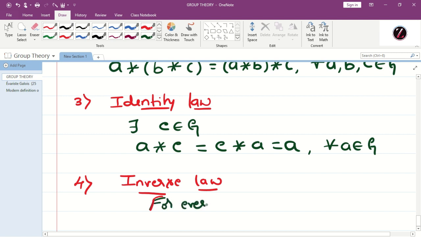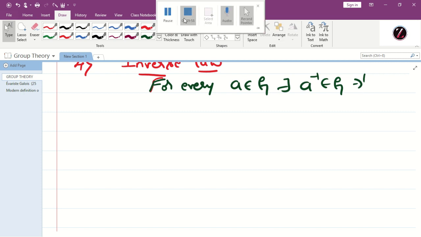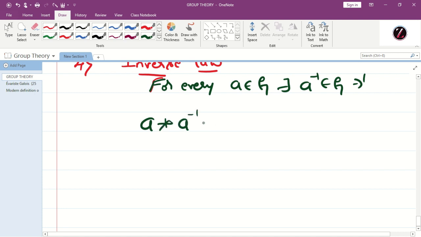For every a belongs to G, there exists a inverse belongs to G, such that a star a inverse is equal to a inverse star a is equal to e. e means the identity element. Here we call a inverse the inverse of a.